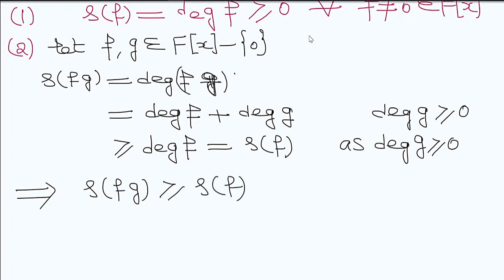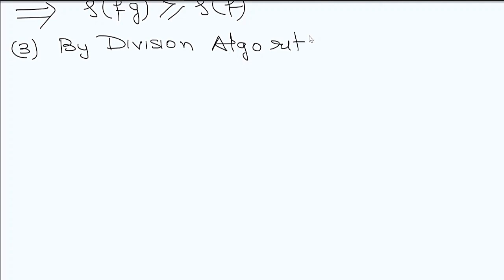Now property number 3, which is the Euclidean algorithm. We will take help of the division algorithm in F[x].